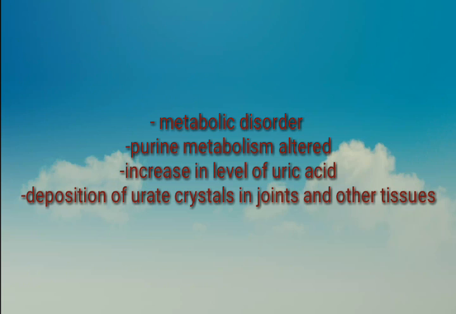Purine is a chemical compound which is found in some food products, for example seafood, and it is also found in DNA and RNA, that is a parent compound of nitrogenous bases adenine and guanine. The waste product of this purine metabolism is uric acid. As a result there will be an increase in the level of uric acid. At the end there will be deposition of urate crystals in joints and other connective tissues like kidney, myocardium and synovial fluid. So gout is a metabolic disorder.